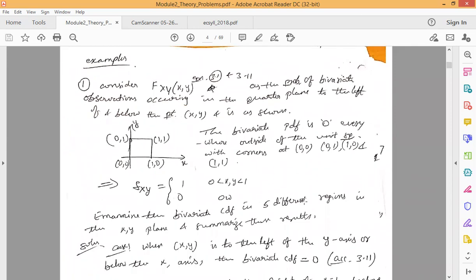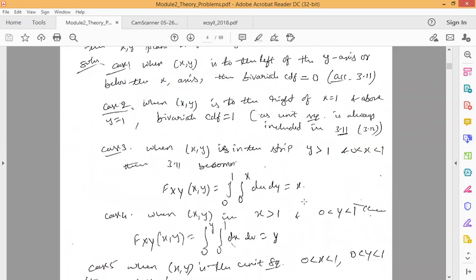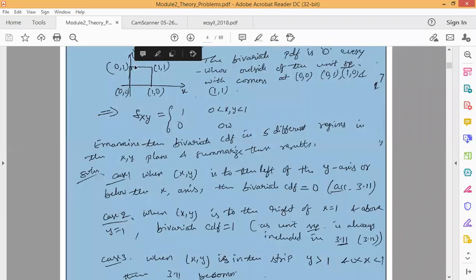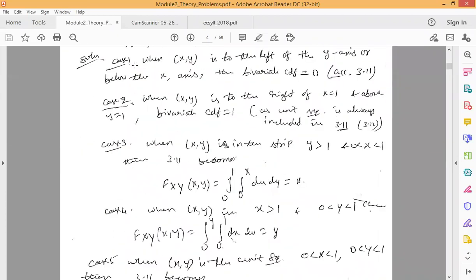That is the second case. When you consider x comma y to the right of x equal to 1 and above y equal to 1, the bivariate CDF has value 1. And in the third case, we are going to consider the point x comma y within the strip y greater than 1, where x takes a value between 0 and 1. So x is within the range 0 to 1 and y is greater than 1. In that case, what would be the CDF?